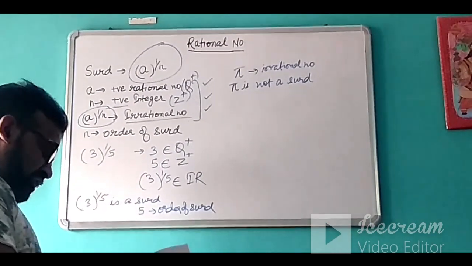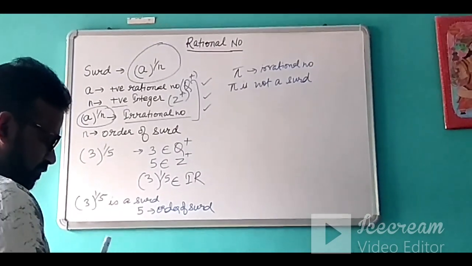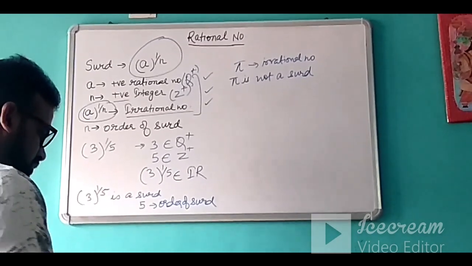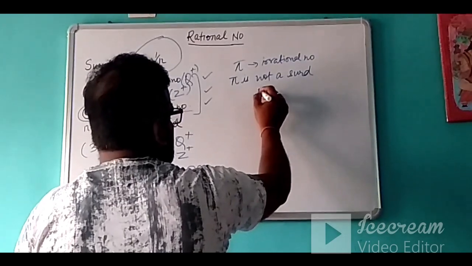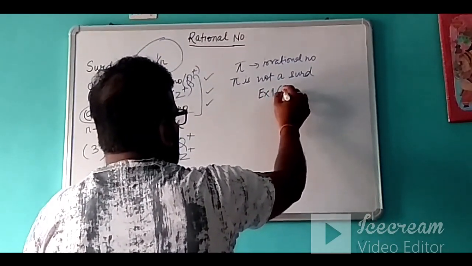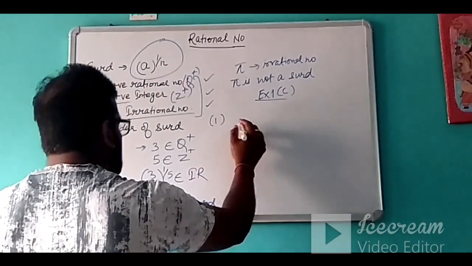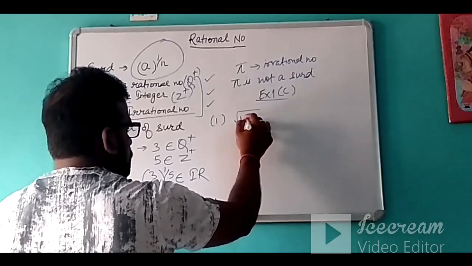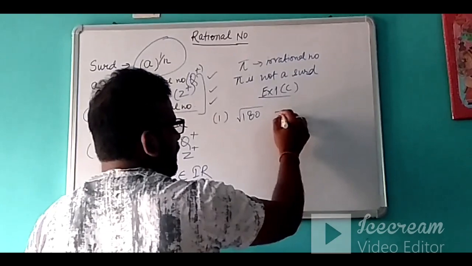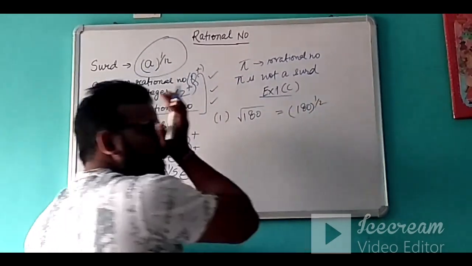So let's discuss a few problems related to surd. This is our exercise 1C solutions, I have already sent you. Now see, suppose something is given like this, root 180. We can write root 180 as 180 to the power 1 by 2.